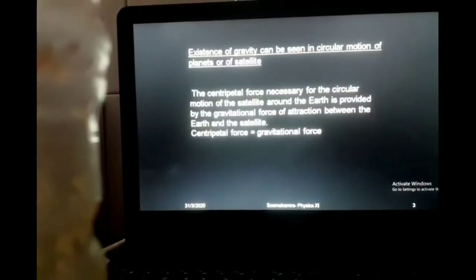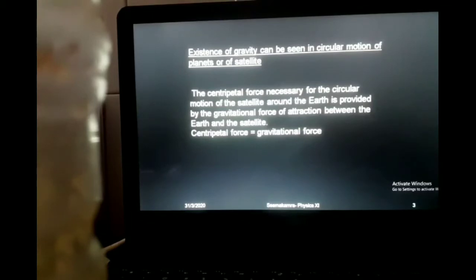So here we have the heading: existence of gravity can be seen in circular motion of planets or of the satellite. The circular motion of the planets around the sun or of the satellites around the planet can be associated with the gravitational force existence. Let us take the example of Earth and Moon.